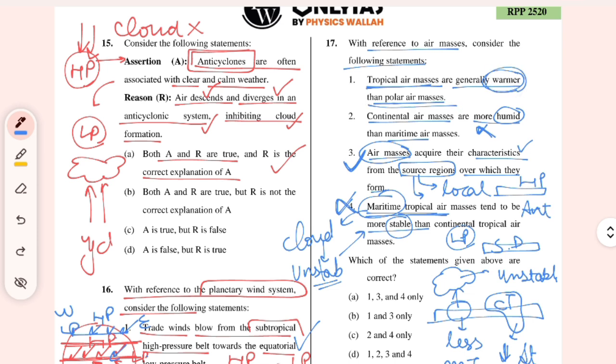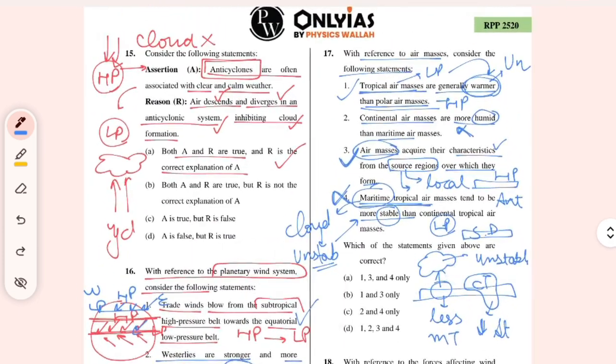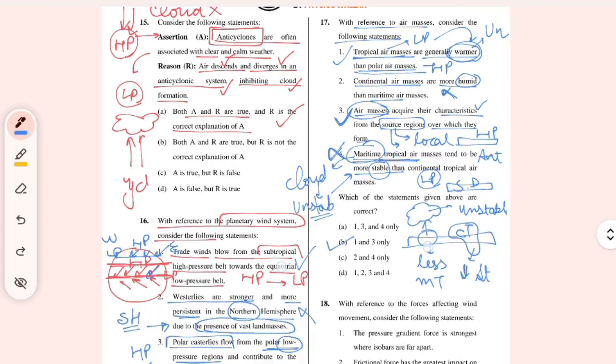The first statement was that tropical air masses are generally warmer than the polar air mass. I think this is a very general statement, right? This is because of the latitude, a hotter tropical region as compared to the polar region. This is a low pressure, this is a high pressure. Low pressure means warmer means unstable, right? So here only two statements, 1 and 3, are correct.